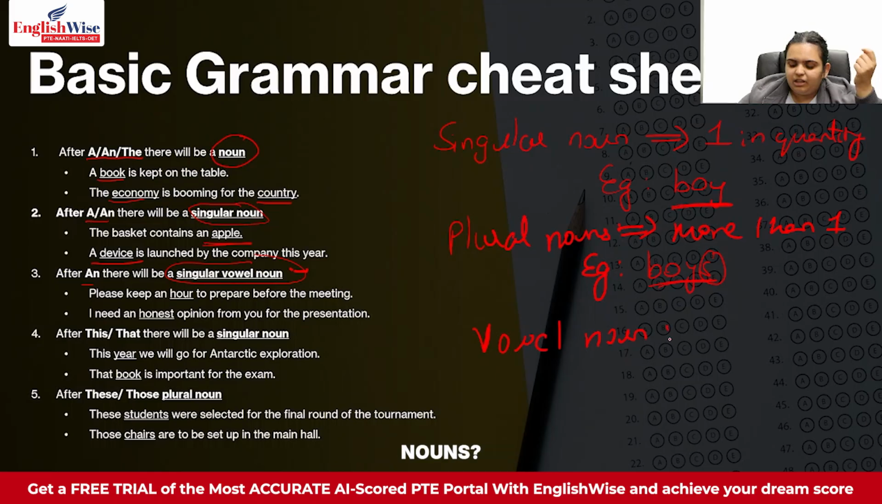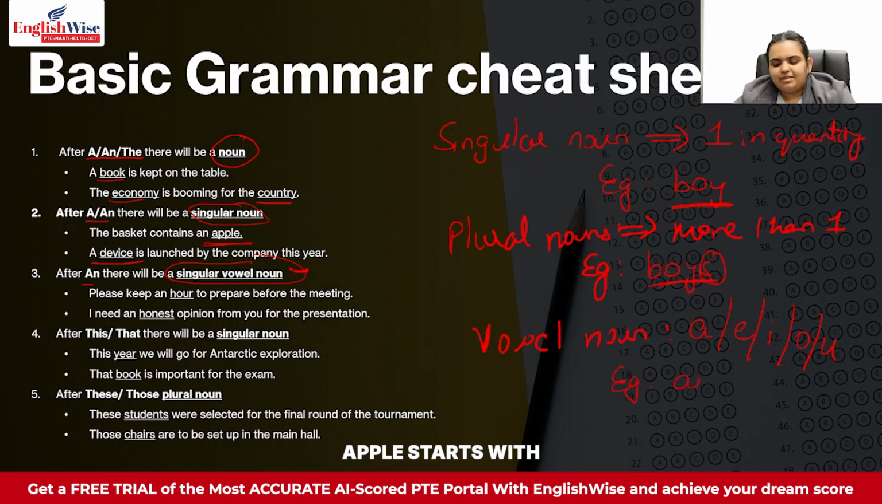Now what are vowel nouns? Vowel nouns are the words that start with the sound of A, E, I, O and U. For example, apple. Apple starts with an A. It also starts with the sound of A. So this is a vowel sound noun. That means this word starts with the sounds of letter A, E, I, O or U.